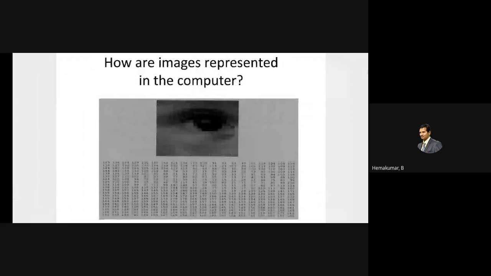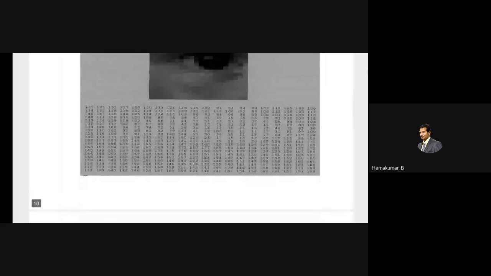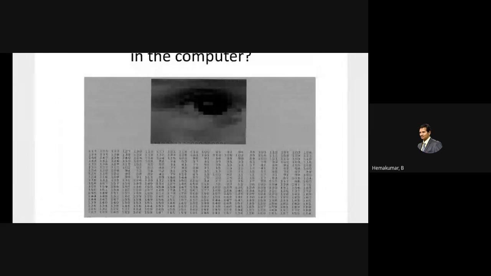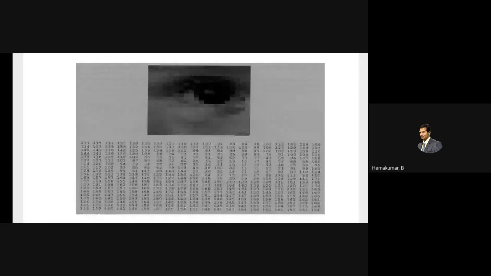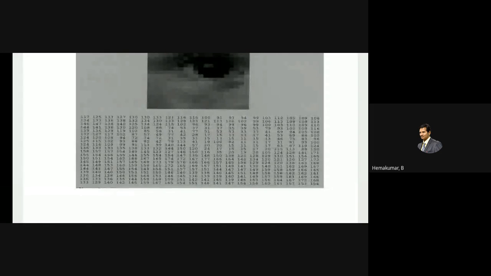So far, you are very well aware that a computer cannot understand any analog values. It could understand only 0 or 1. It's a single bit only that it could understand. But usually in the case of grayscale, this might be the value for this eye picture. You see that it consists of values from 0 to 255 in the grayscale scale. There are different values, ranging from there might be a minimum of 74 to 43. Even I see 43 to 200, something like that. So it all depends upon the brightness and darkness of the image.